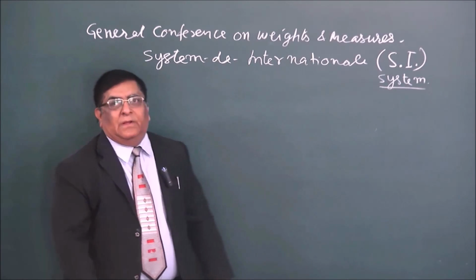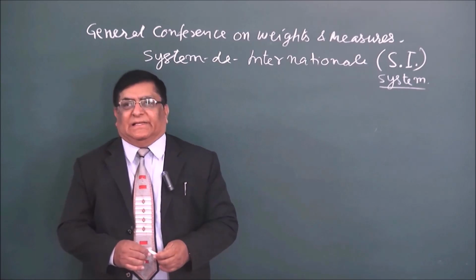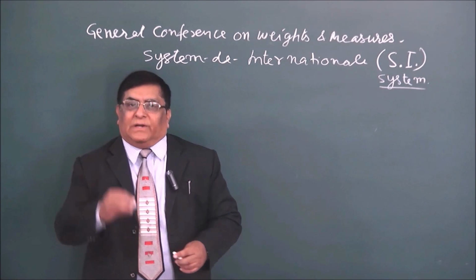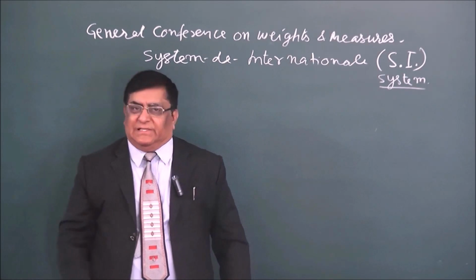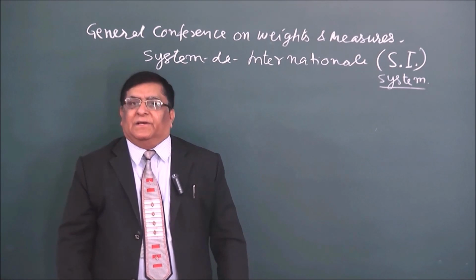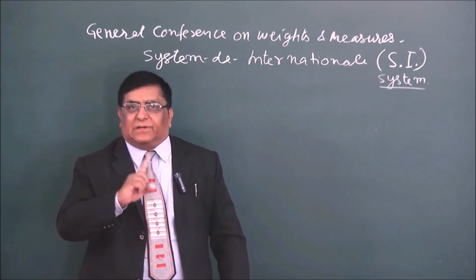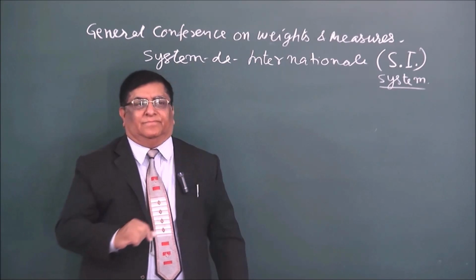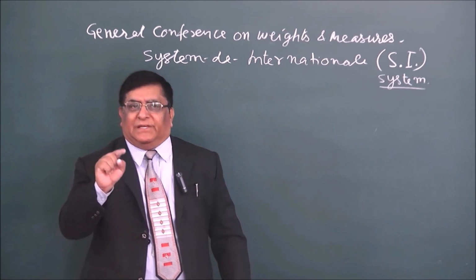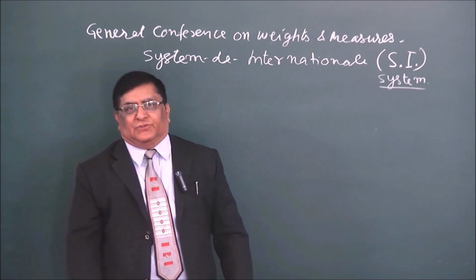Now, what was the advantage in this? Whatever were the good points of all the systems were included in this system, and this system was basically taken from the MKS system. MKS system is the meter, kilogram and second system.